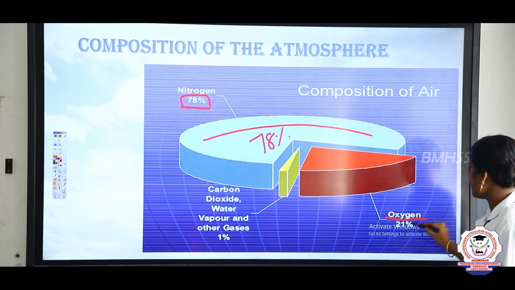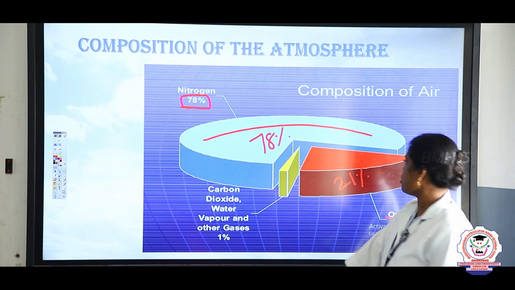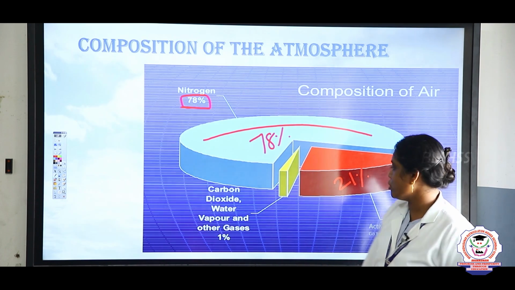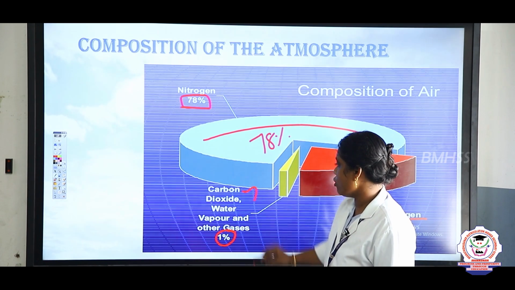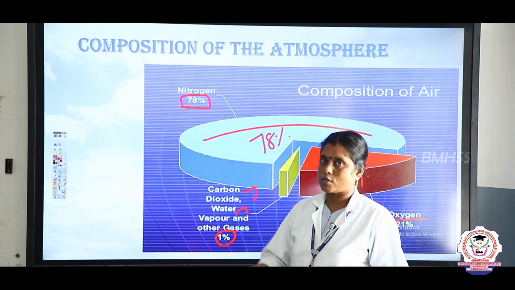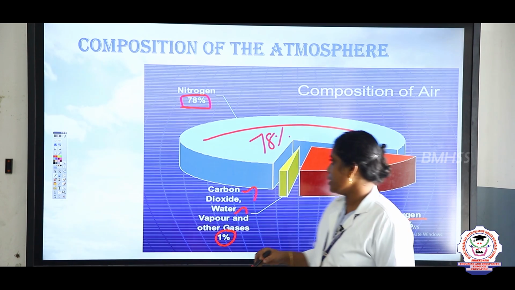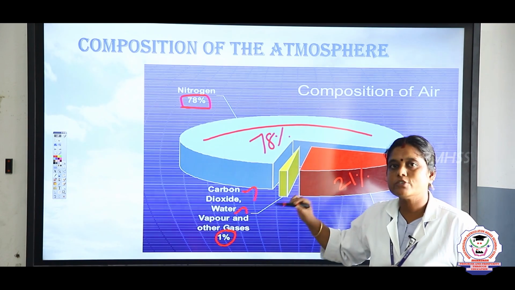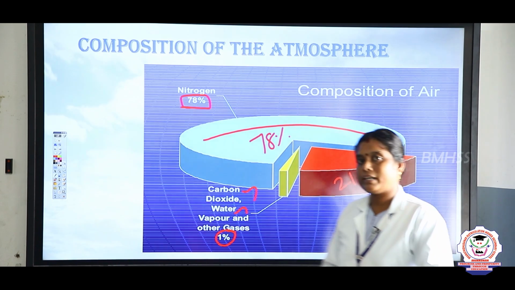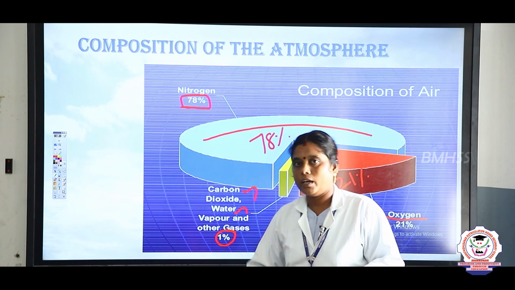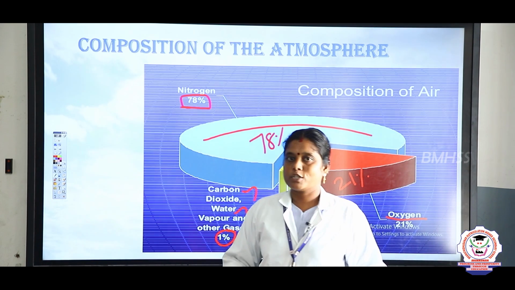And next, oxygen. How much percentage of oxygen? Yes, 21%. 21% of oxygen is present in the atmosphere, and the remaining 1% is carbon dioxide, water vapor and remaining gases. Just listen, children: 78% nitrogen, 21% oxygen and 1% remaining gases, including carbon dioxide, methane, water vapor, dust particles, everything. That 1% is present in the atmosphere.